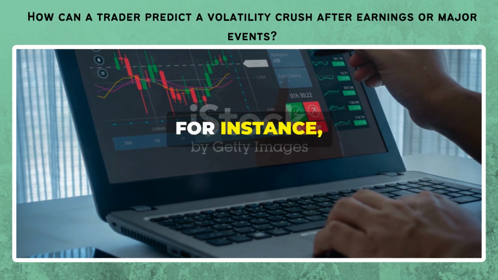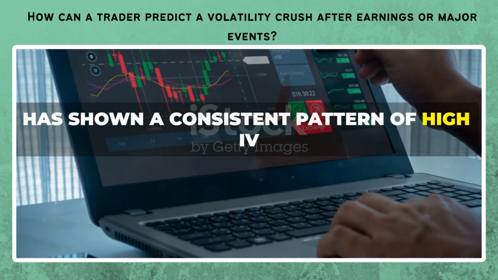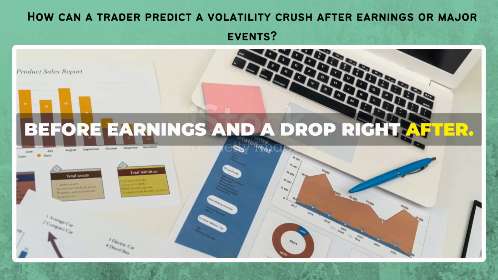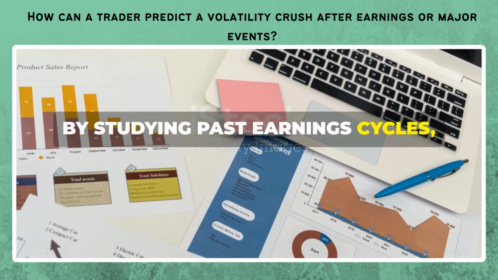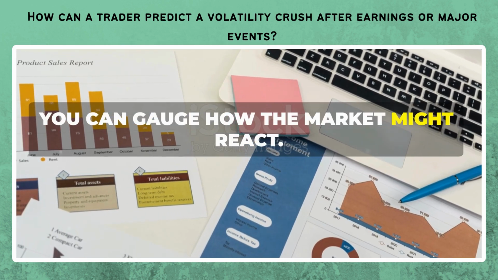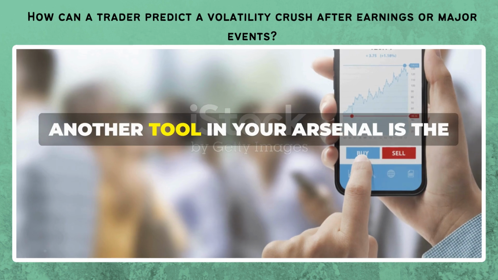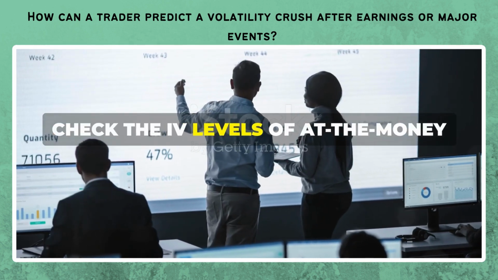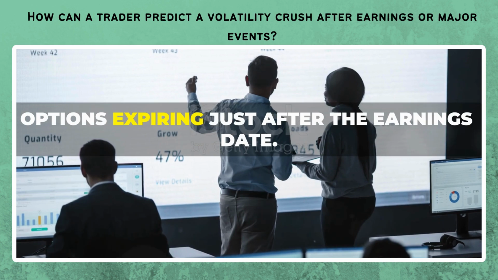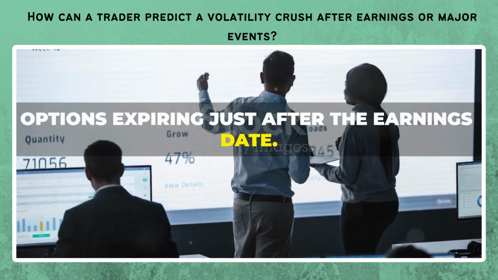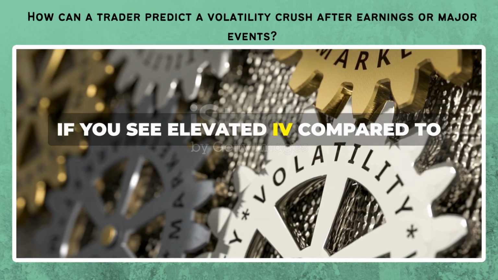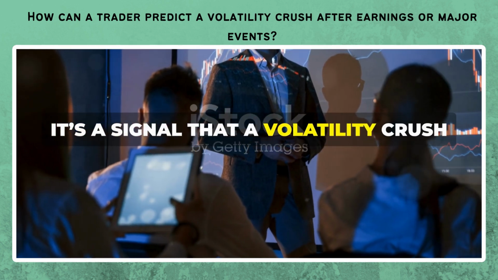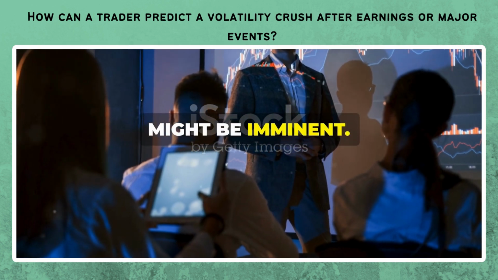Infosys, for instance, has shown a consistent pattern of high IV before earnings and a drop right after. By studying past earnings cycles, you can gauge how the market might react. Another tool in your arsenal is the options chain. Check the IV levels of at-the-money options expiring just after the earnings date. If you see elevated IV compared to longer-dated options, it's a signal that a volatility crush might be imminent.